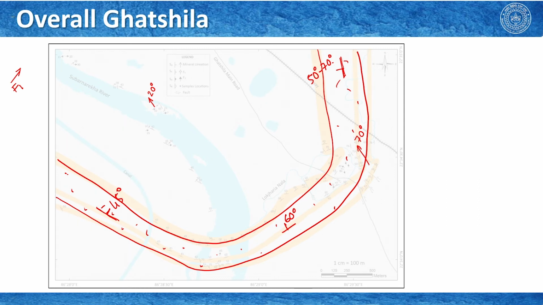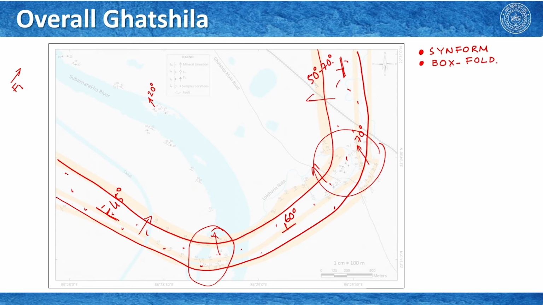Now, what is important here is that if I consider this a fold, then the dip of the bedding plane, or the dip of the S0, is towards the core of the fold, and that tells you that this is our first interpretation, that this is a synform. From the shape we can also see that it has two hinges, one here and another here. That also tells you the geometry of the fold. We can say that this is a box fold.